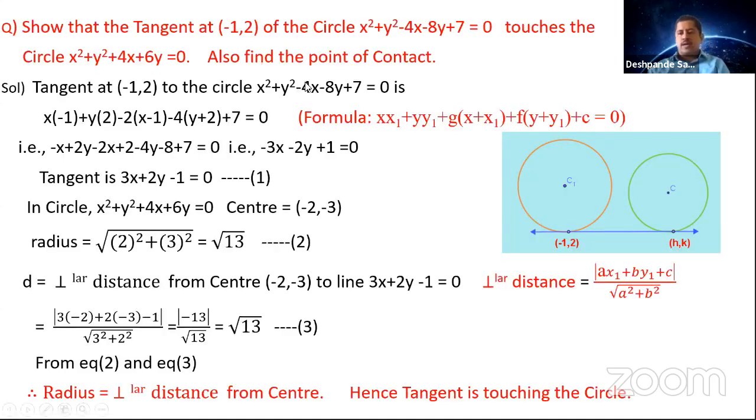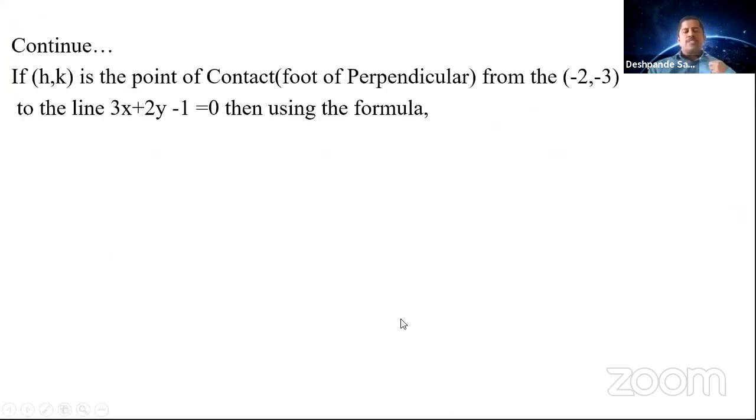So you are going to call h comma k the point of contact. You can see here, you have called the point of contact h comma k, to the line 3x plus 2y minus 1 is equal to 0. So use the formula. What formula are you going to use for finding the foot of the perpendicular? Remember, yesterday you discussed h minus x naught by L is equal to k minus y naught by m is equal to minus of L x naught plus m y naught plus n divided by L square plus m square. So what is the value of x naught, y naught here? The x naught, y naught is minus 2 and minus 3.